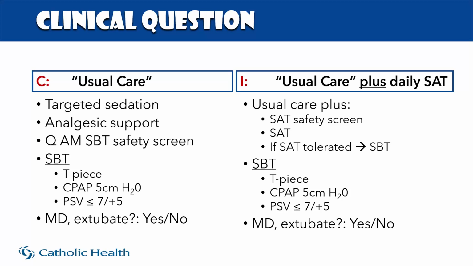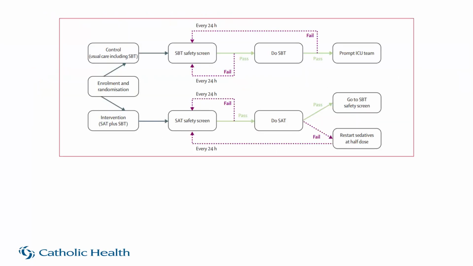And then lastly, if they tolerated the breathing trial, the doc got the final say of yes or no, the patient was going to be extubated. So let's reiterate how this process occurred. You were enrolled and randomized, and you were put into one group or another. So let's first take a look at the control group.